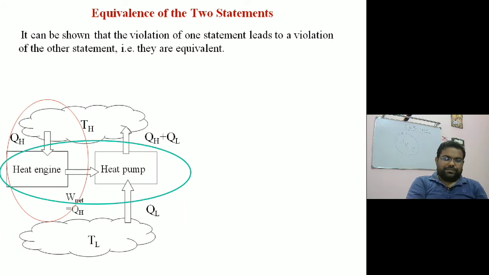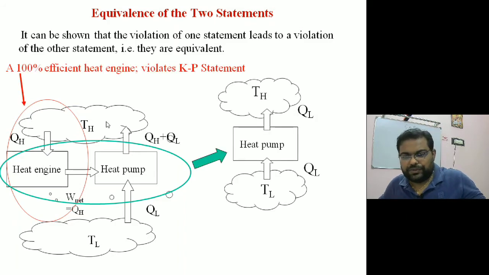That means the statement that we started with, the violation of the Kelvin-Planck statement, and we made some arrangement of another heat pump directly attached with the heat engine. This combination further is going to violate the Clausius statement. So we clearly have seen that the violation of one statement is going to violate the second statement. The combination will be something like this: another heat pump which is transferring heat from the low temperature body to the high temperature body without taking anything inside. This is violating the Clausius statement.